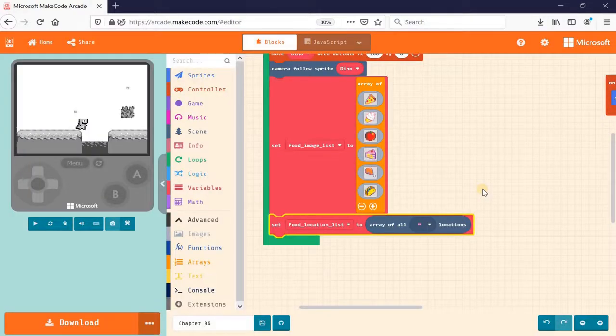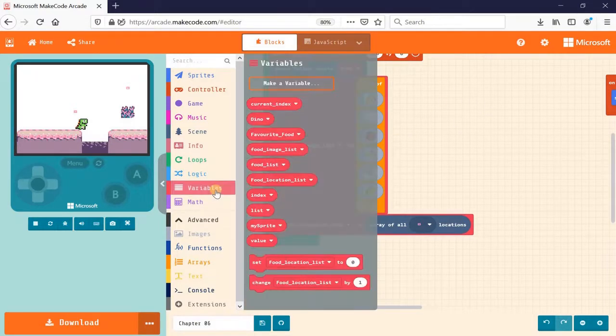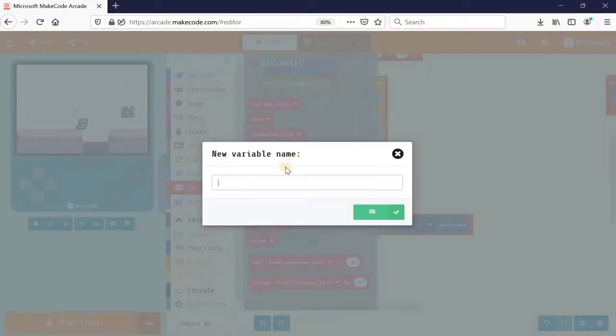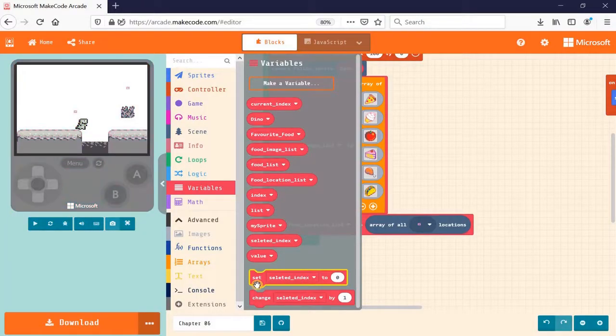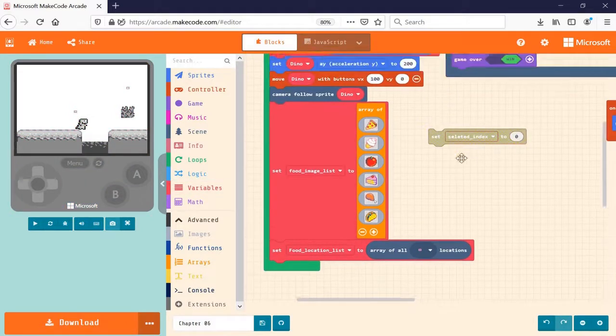Okay, so now I have my food images, I have my food locations, I need to create a screen to allow the user to choose the index of the food image that they want to display on this tile. To do that, we can create another variable. This is not an array, because when users select a food type or an index, there's only one value being written. So it's just a normal variable. So let me create a new variable called selected index.